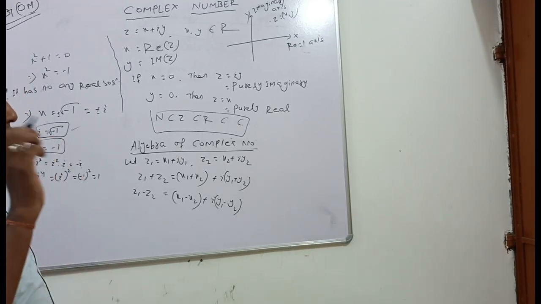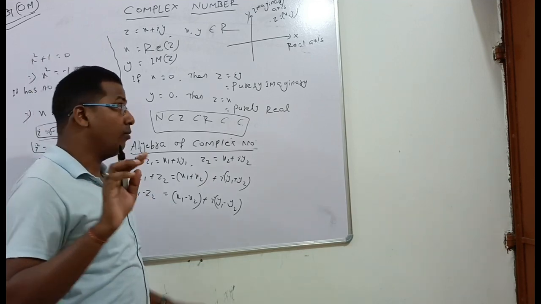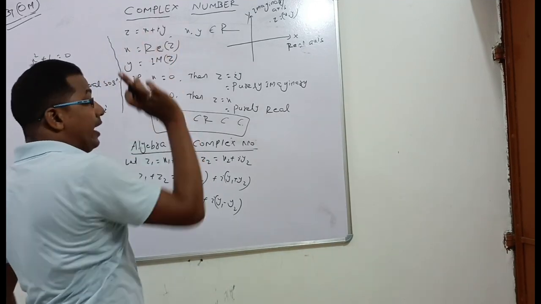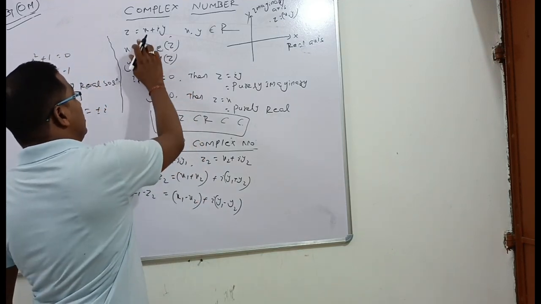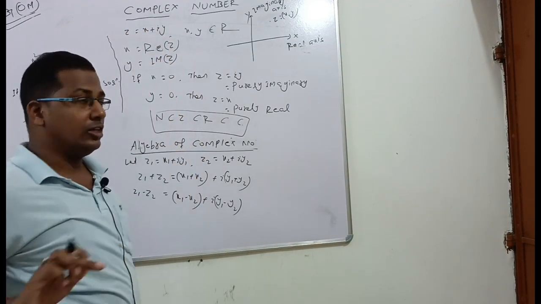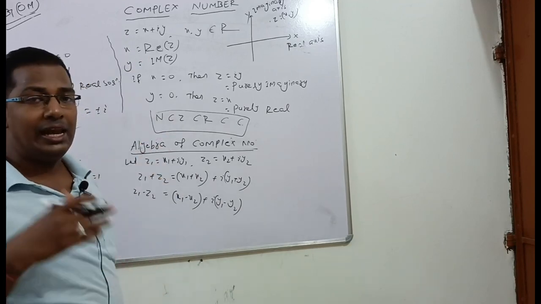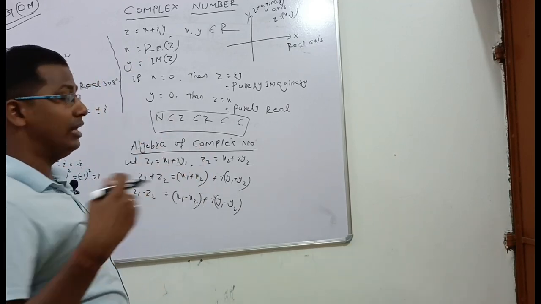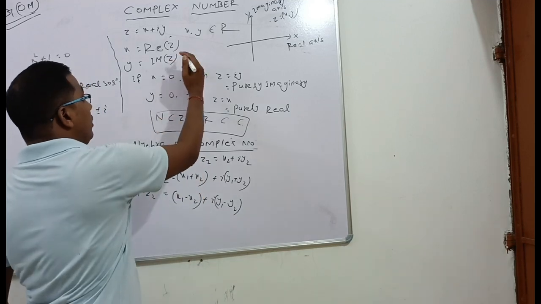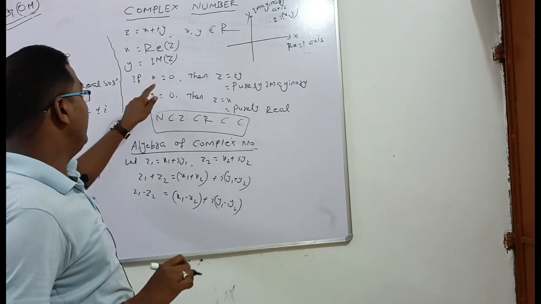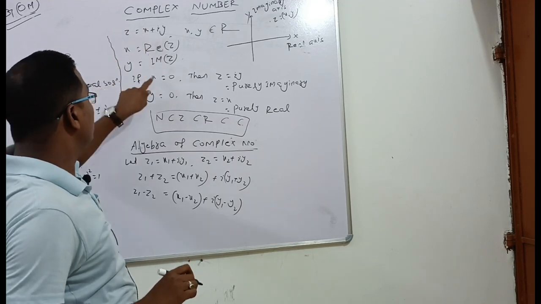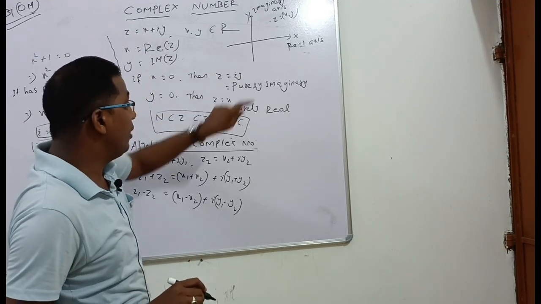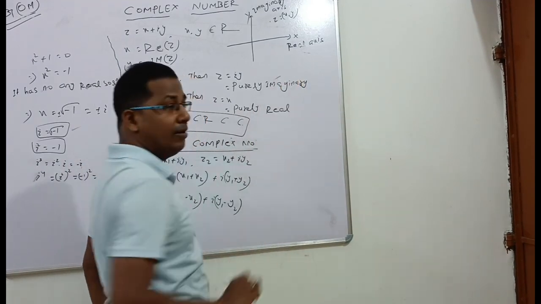Okay, so the number which is in the form of x plus iy, where x and y are real numbers, is the form of a complex number. z is equal to x plus iy, where x is the real part of z and y is the imaginary part of z. If we put x equal to 0 here, what will happen? z is equal to only iy, that is called purely imaginary.